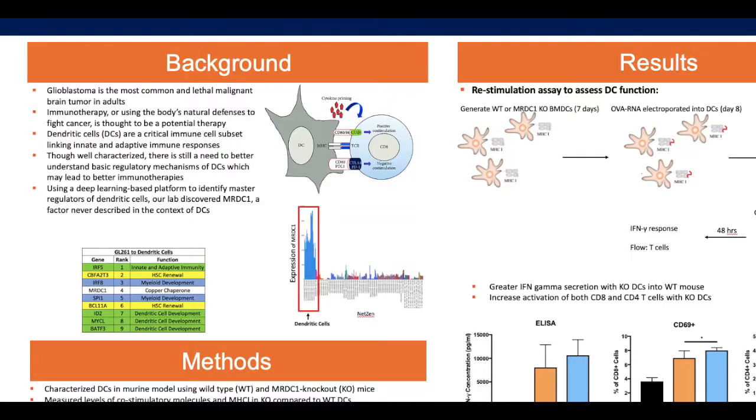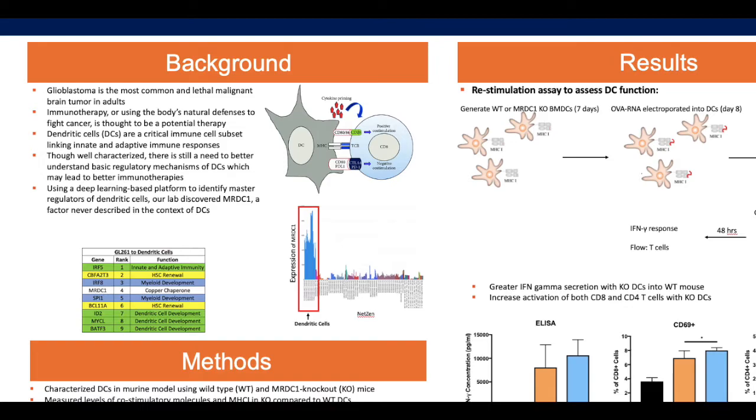For a brief background of the study, glioblastoma is the most common and lethal malignant brain tumor in adults. One potential and experimental treatment approach is immunotherapy, or using the body's natural immune system defenses to fight off cancer. Dendritic cells, or DCs, are a critical immune cell subset linking the innate and adaptive immune responses. Though well characterized, there is still a need to better understand basic regulatory mechanisms of DCs, which may lead to better immunotherapies in the future.